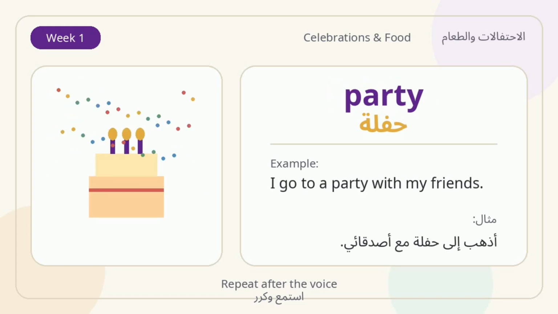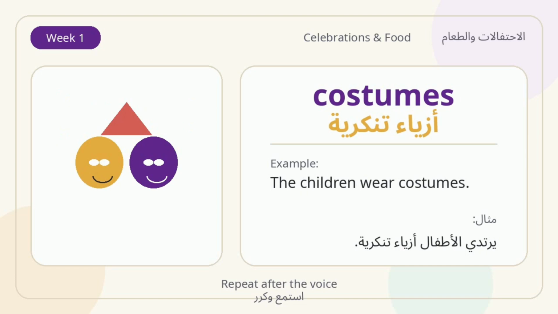Party. A party is a fun time with friends and family. I went to a birthday party. Costumes. Costumes are special clothes people wear for fun or celebrations. The children wear colorful costumes.